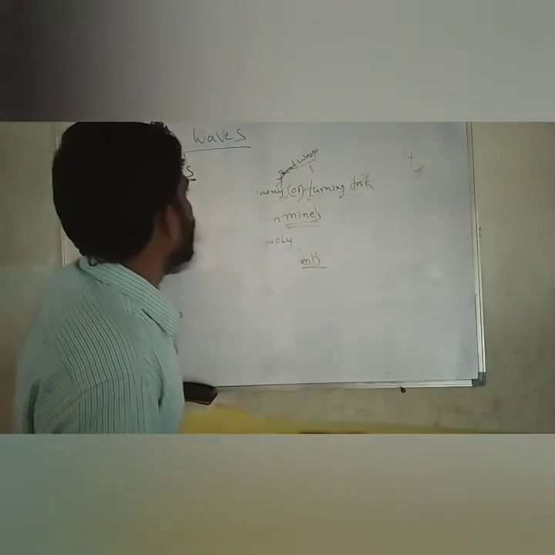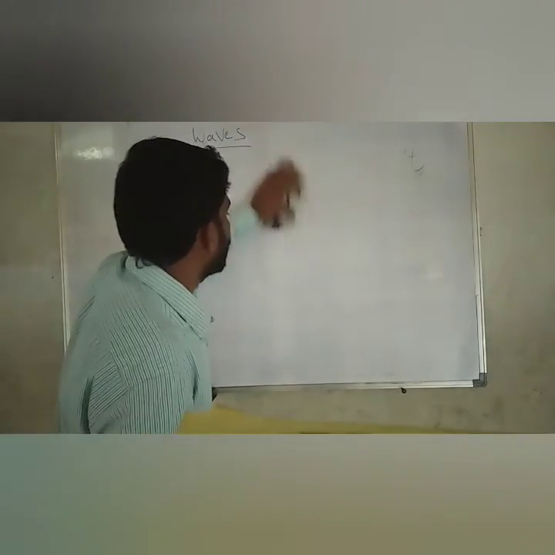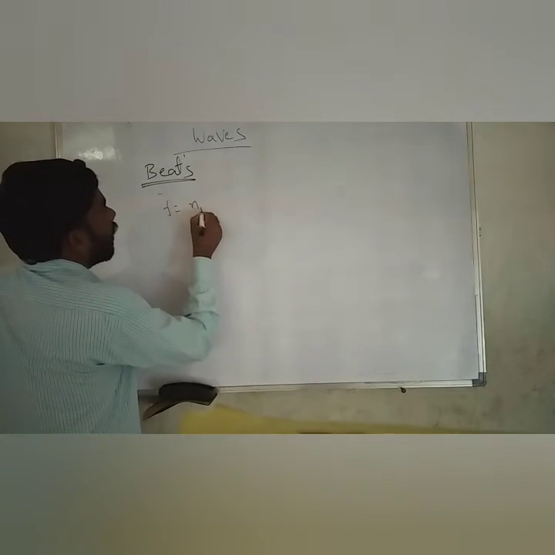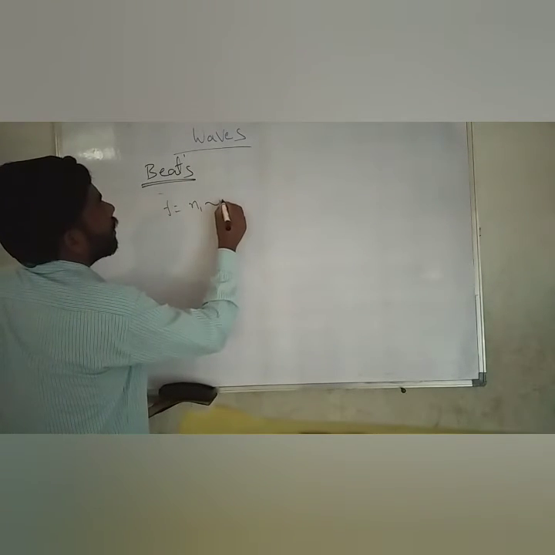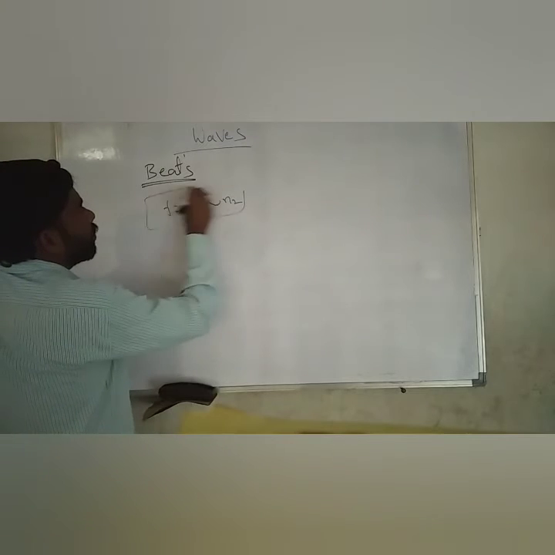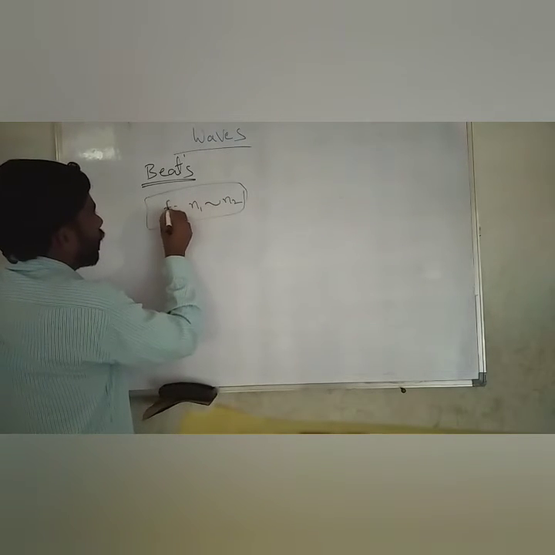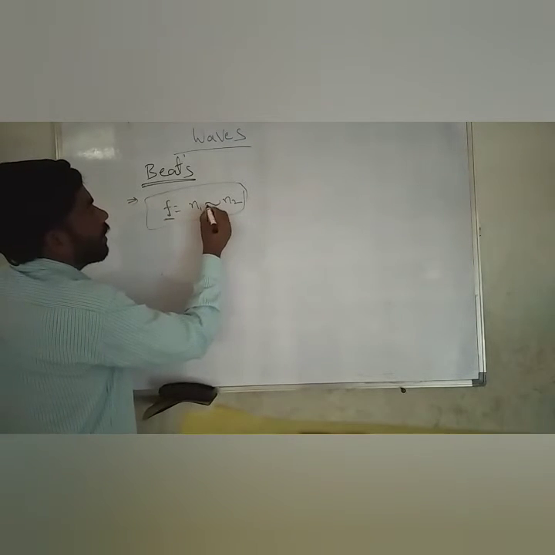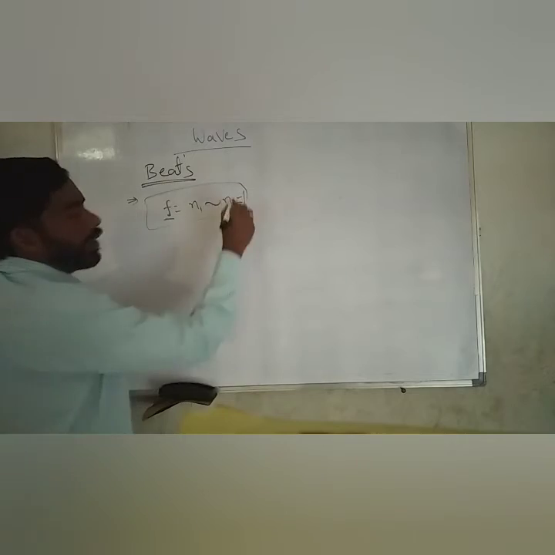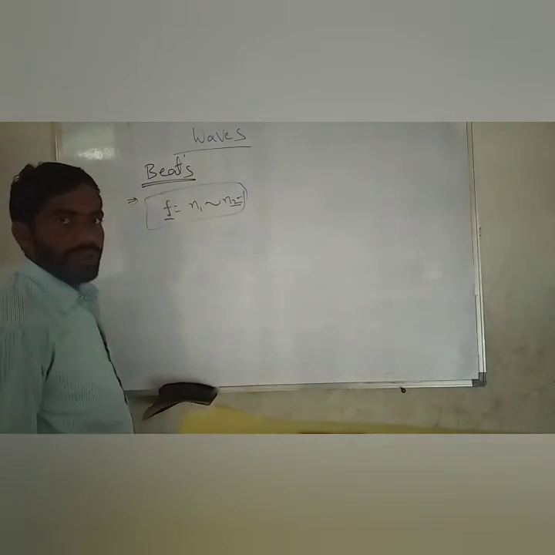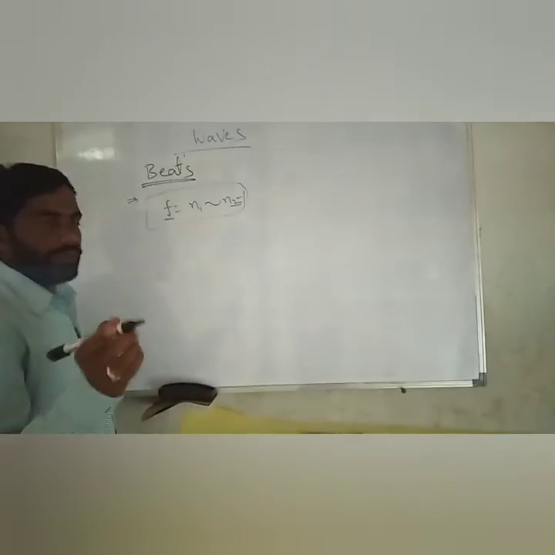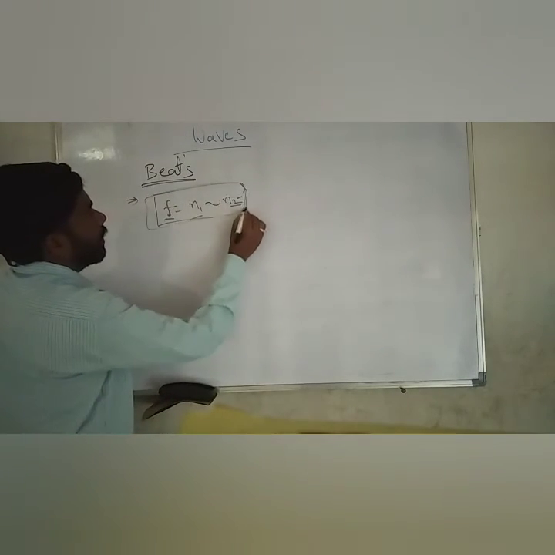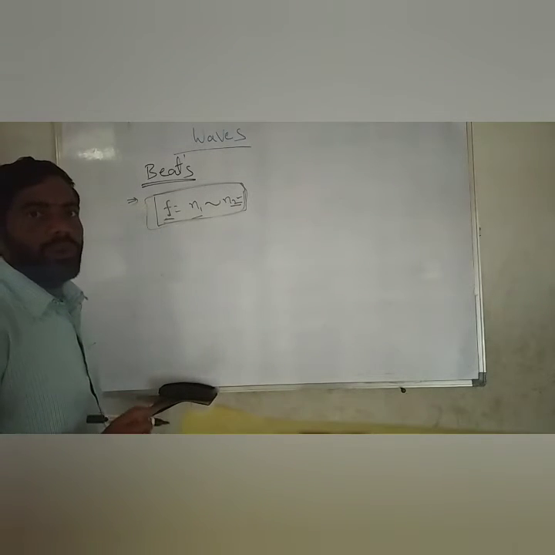Generally the beat frequency f is equal to N1 minus N2, the difference between two nearby frequencies. This is the most important formula for solving problems. The beat frequency equals N1 minus N2, where N1 is nearly equal to N2. I give one problem at the end of this video. Observe it based on this formula. This is about today's class on beats.